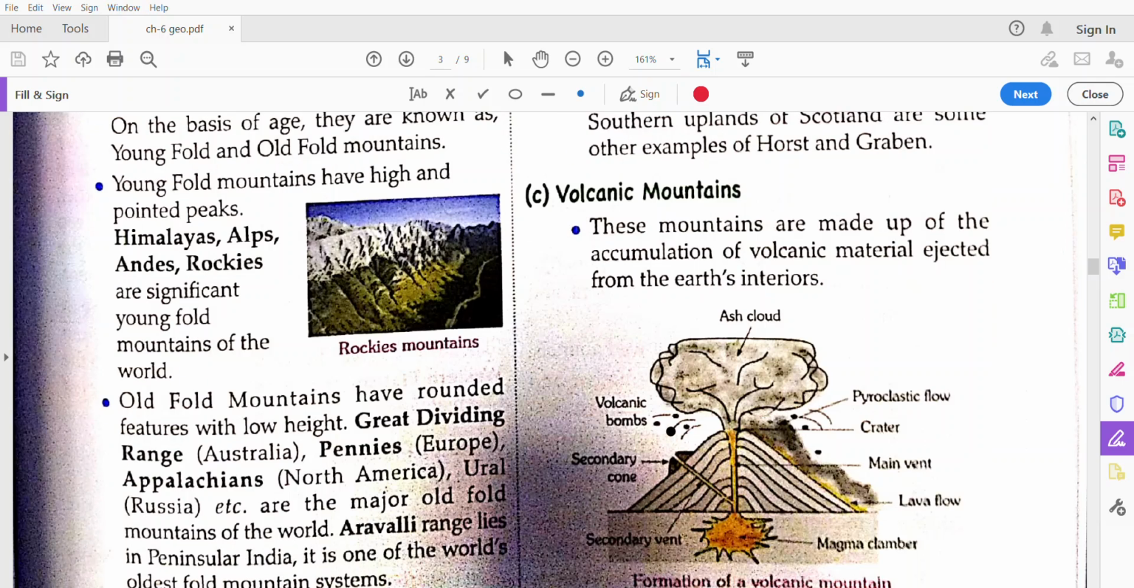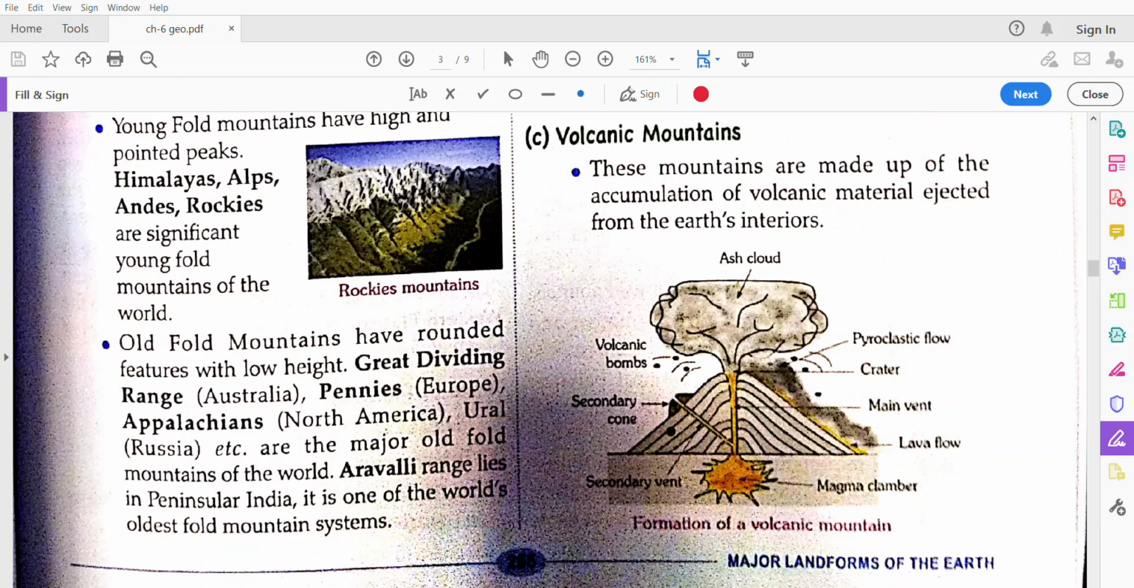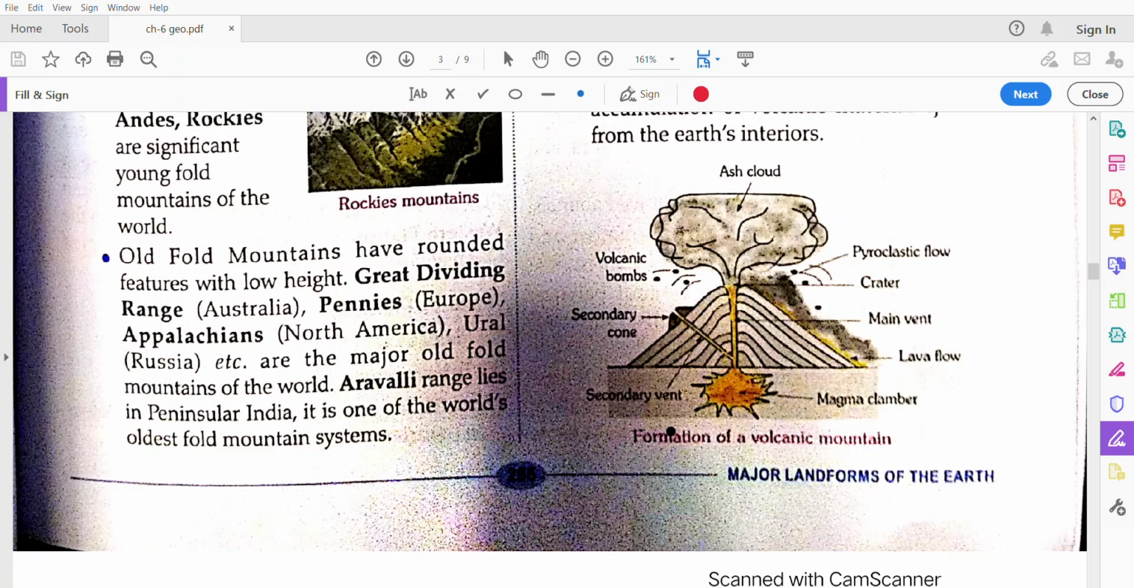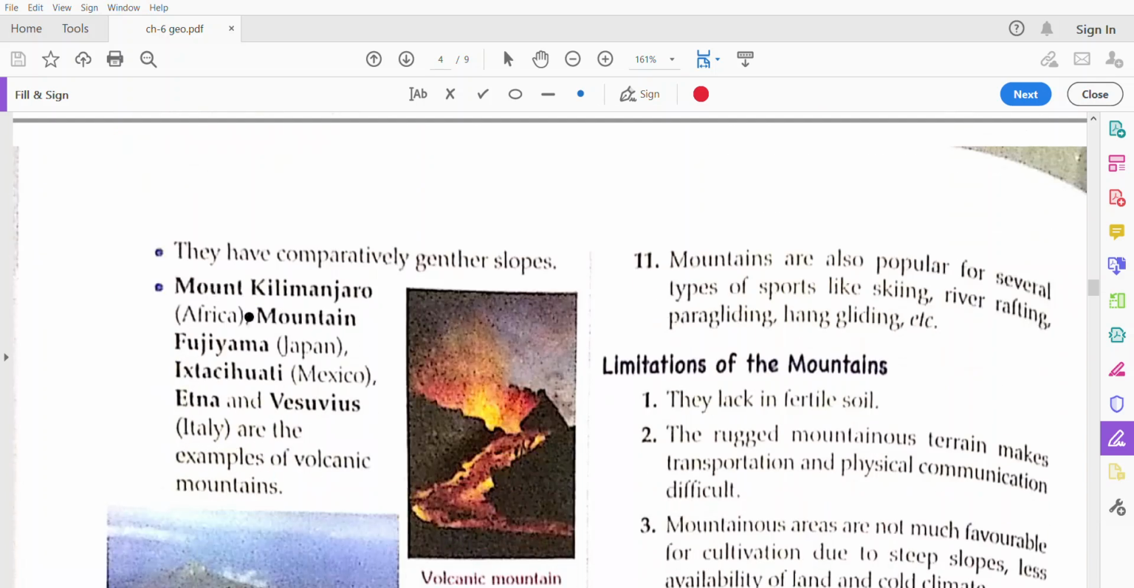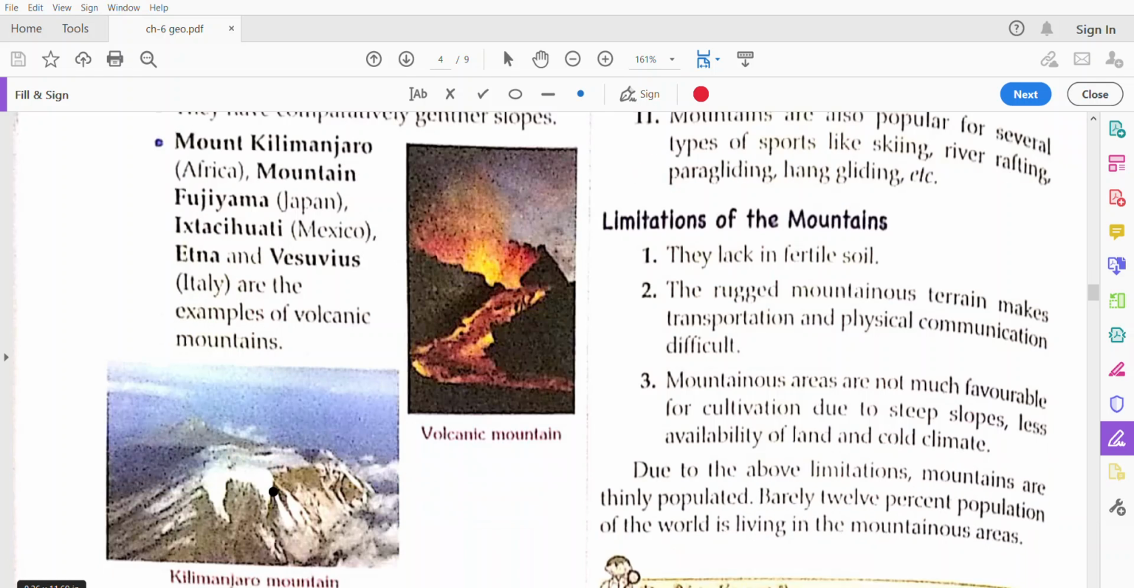Now volcanic mountains. Volcanic mountains are mountains that are made because of the volcanic material that is ejected by the volcanoes. Mount Kilimanjaro, Mount Fujiyama, Etna, and Ixtaccihuatl in Mexico, these are examples of volcanic mountains.